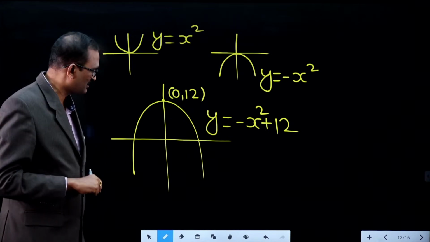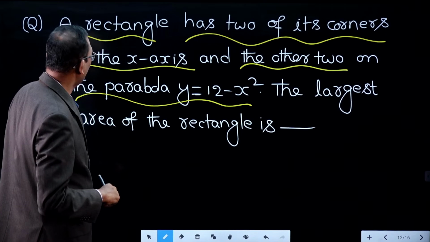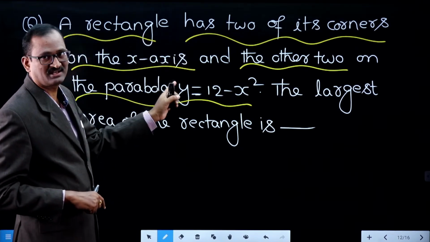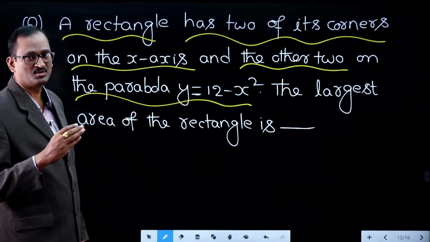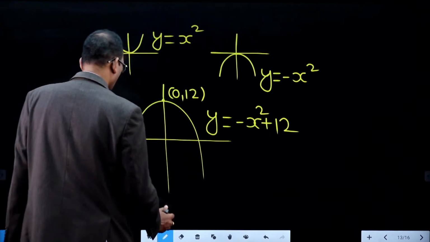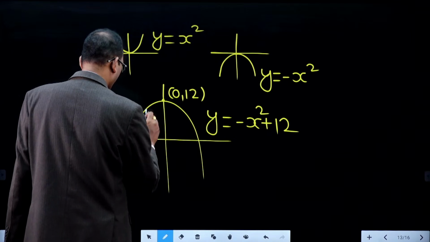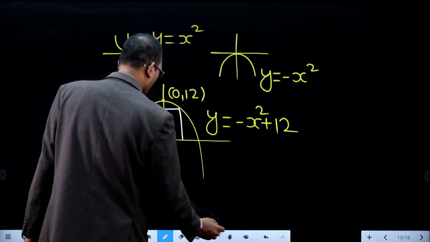Now look at the question. A rectangle has two of its corners on the parabola y equal to 12 minus x square, and the other two corners on the x-axis. This is just a rough diagram only.